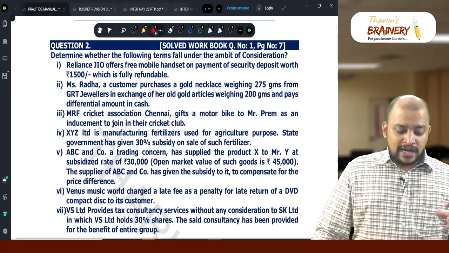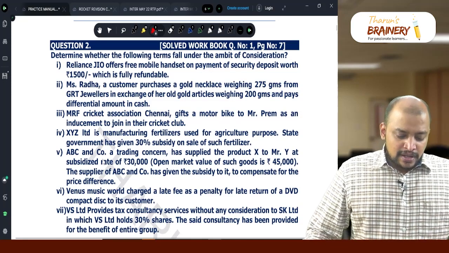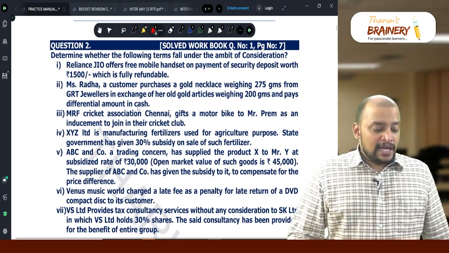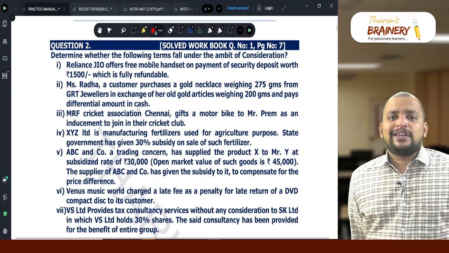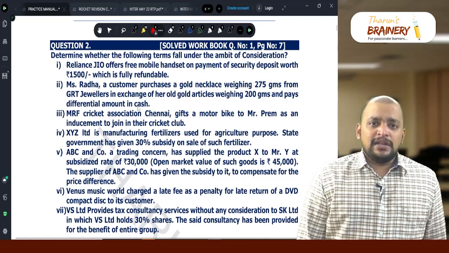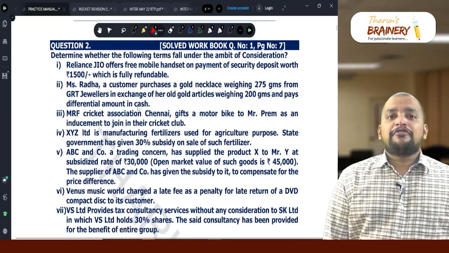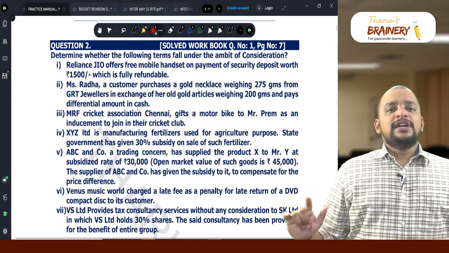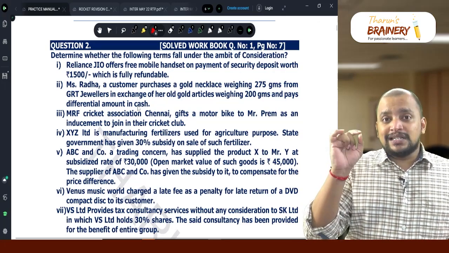This question is related to consideration. Determine whether the following terms fall under the ambit of consideration. Consideration is defined under section 2 clause 31. Consideration means that it includes monetary or non-monetary, that can be in respect of, in response to, or for the inducement of supply of goods or service or both. And consideration excludes refundable security deposits and even subsidy from CGRSG.